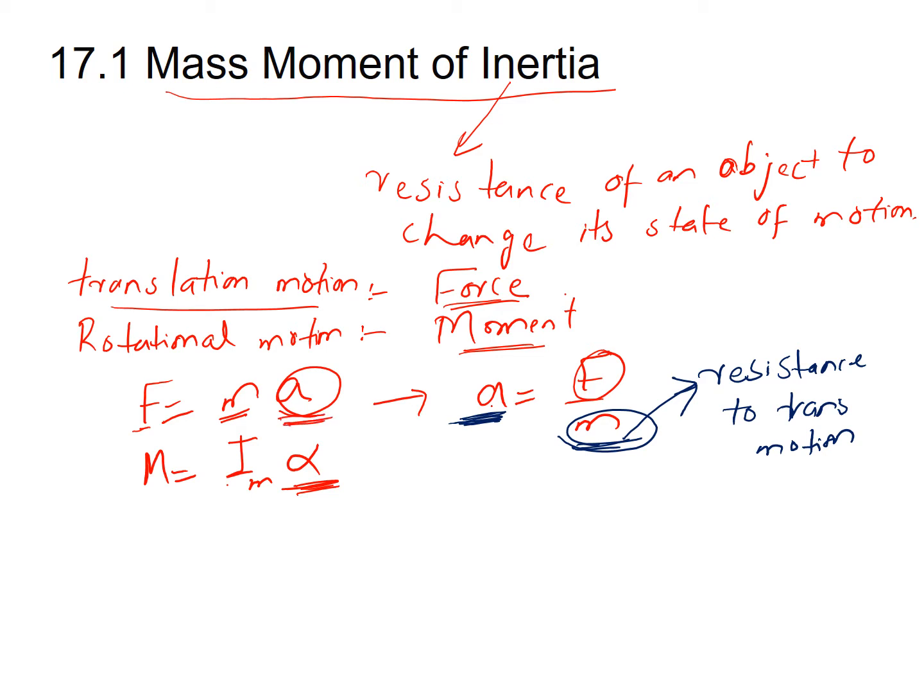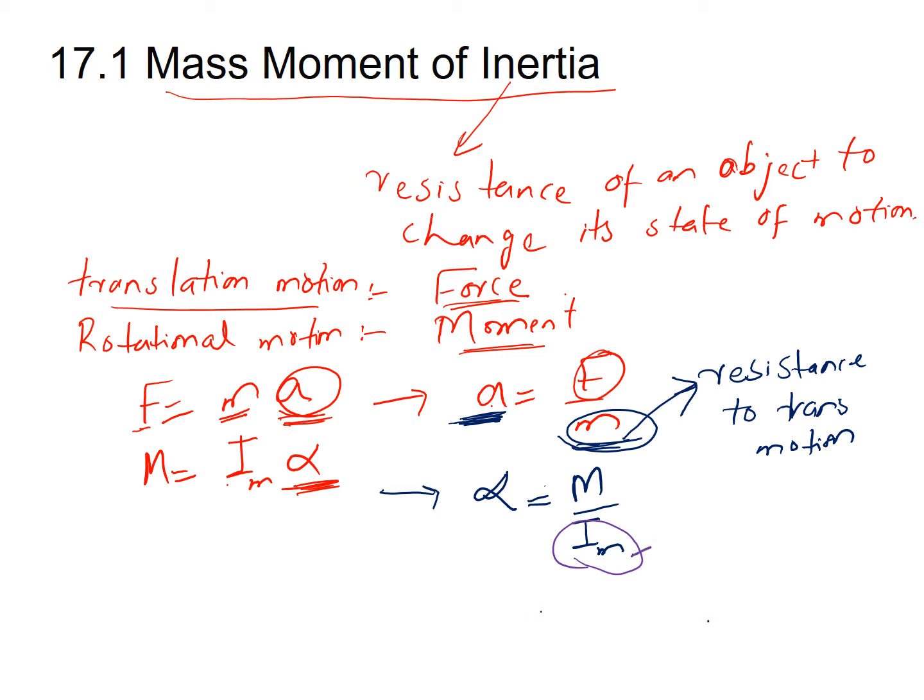So we can write the rotational acceleration as alpha equals moment over I_m. By comparing these two equations, we can say that because of this I_m, the resistance occurs to the rotational motion.